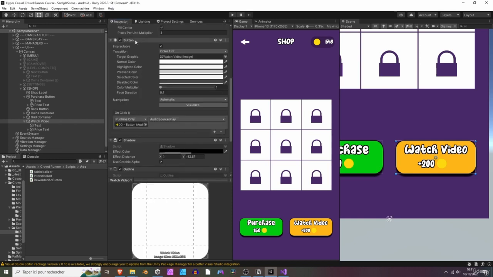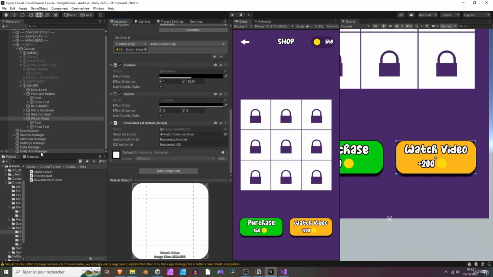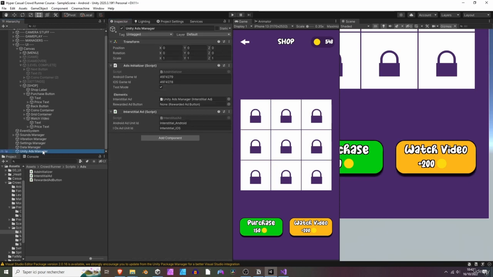Okay, so let's drag the button component and drop it here. Perfect. And we can also select our Unity Ads Manager, drag the watch video button and drop it here. So that's initialized too, just to allow it to load the ad.